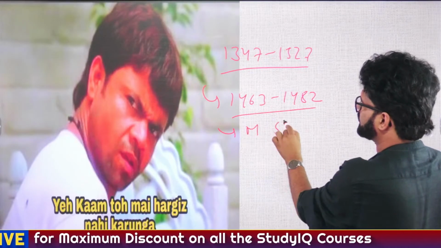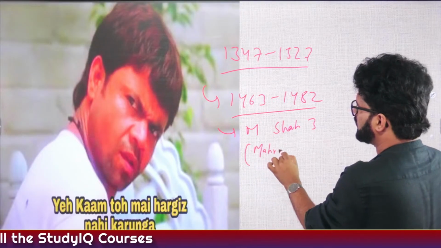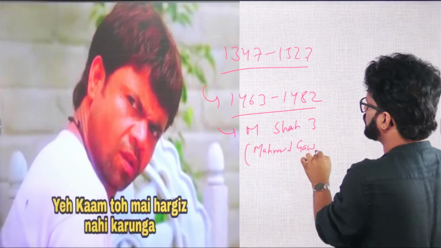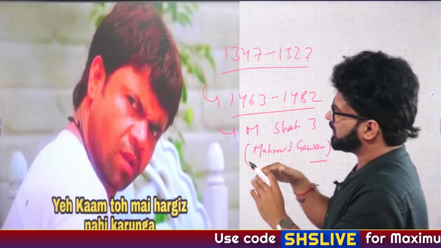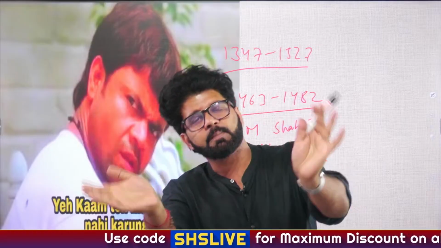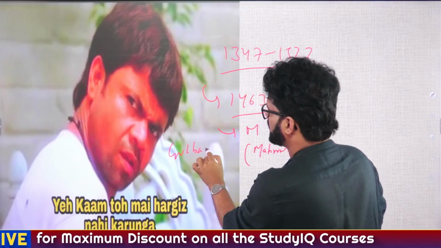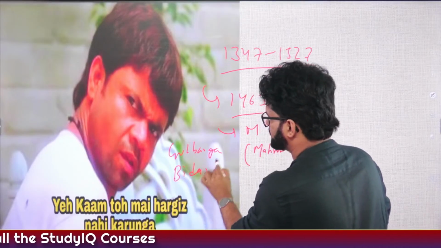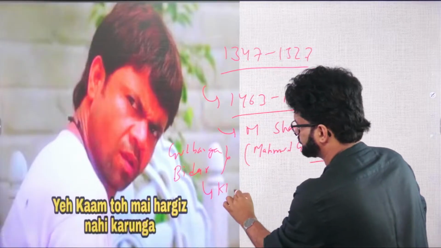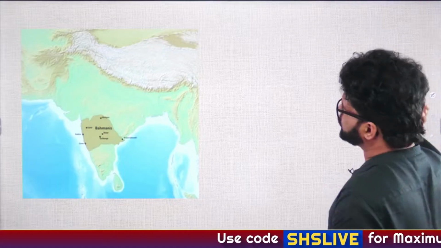Muhammad Shah III. When we are talking about some person again and again, that means this is important. And he was ruling with the help of an Afaki noble, Mahmud Gawan. Cool, bro. And if we talk about this Bahmani kingdom, their capital was Gulbarga. Initially, their capital was Gulbarga, and after that, their capital was Bidar. Both of these places are in Karnataka. Fine, Gulbarga. What is the current name of Gulbarga? If you know it, you can post it in the comment section.